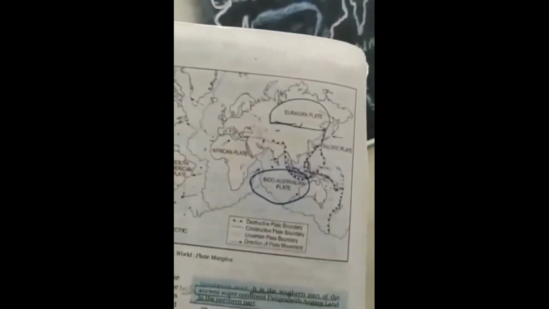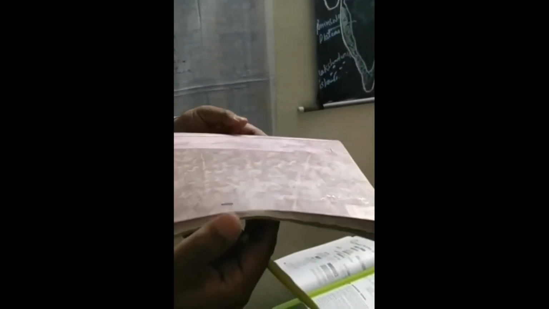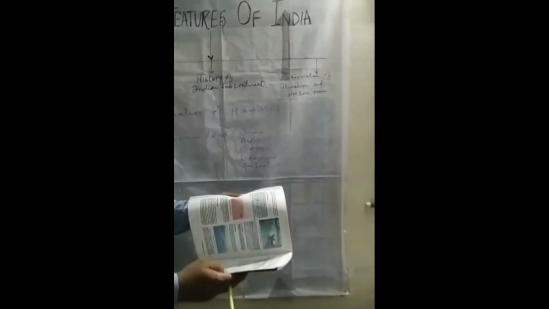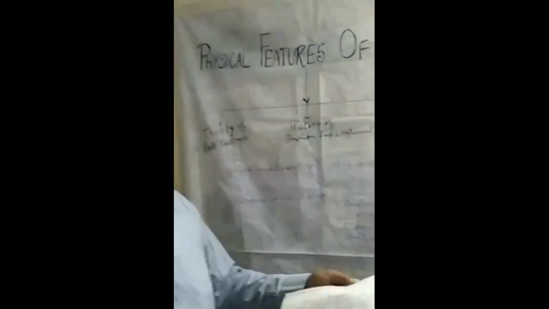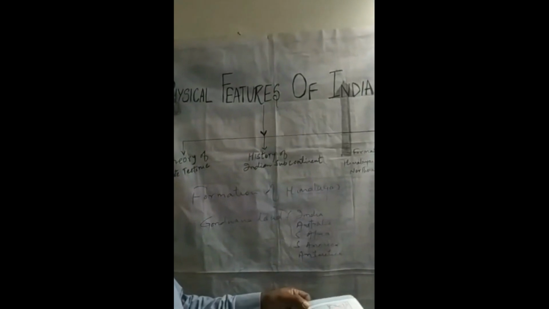How did these buckle up? Because both these plates, this is the Eurasian plate, this is the Indo-Australian plate, force is applied. They are moving towards each other and they collide, and this is how they buckled up the sediments which were deposited in the Tethys Ocean. So this is how the Himalayas have been formed.